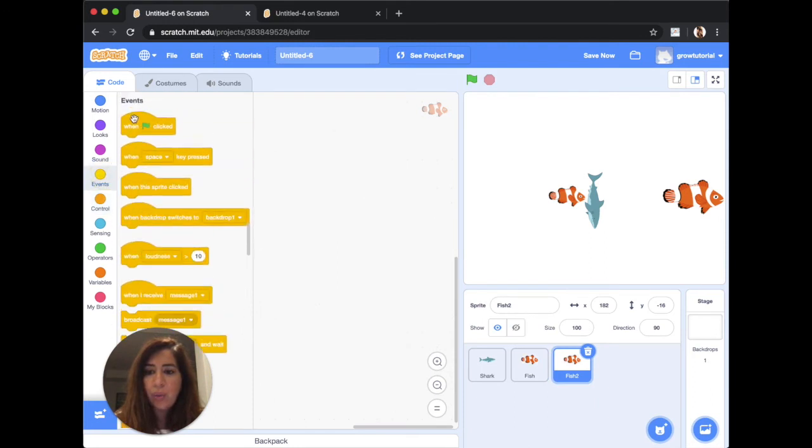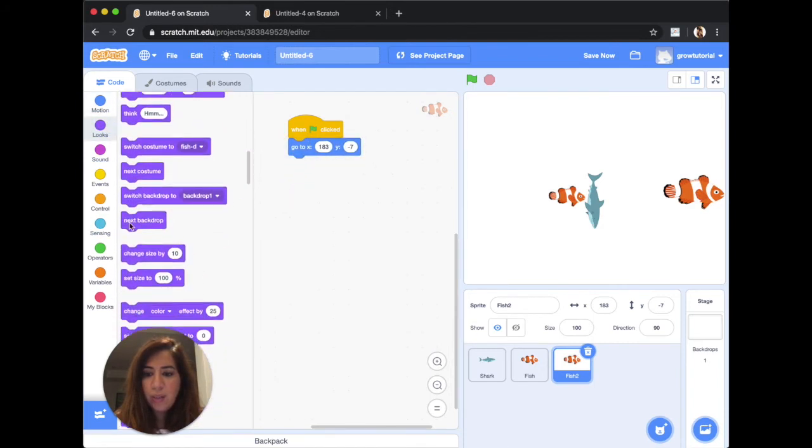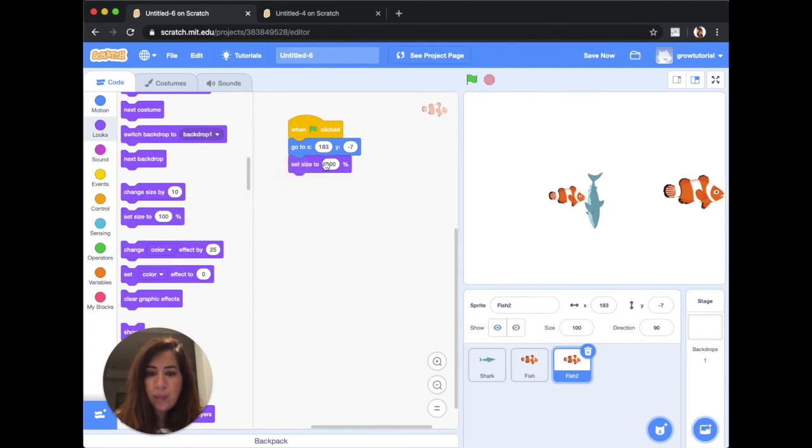So again, we're going to go to when the green flag is clicked. We're going to say we want the fish right about there. And then we also want its size to be slightly bigger. So let's say 120%. Okay, so its nose is kind of sticking out. Let's just move it a little bit to the back, a little bit more. So we're manipulating the x-axis. There we go.